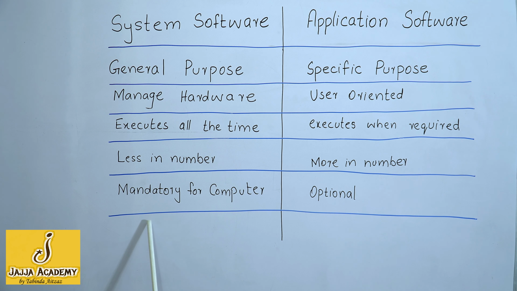The last difference is system software is mandatory for the computer to work properly. For example, if you have not installed an operating system on your computer, then you cannot do anything on your computer. On the other hand, application softwares are optional. A computer can work without an application software, but a computer cannot work without a system software. So I can say that system software is mandatory for a computer, but application softwares are optional. These were the different types of softwares and their differences.